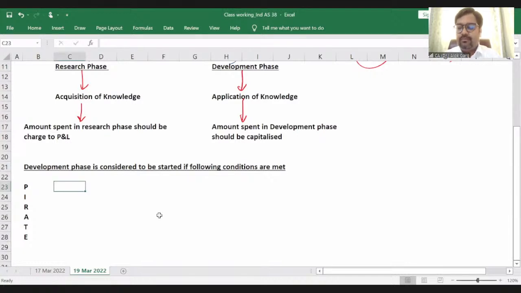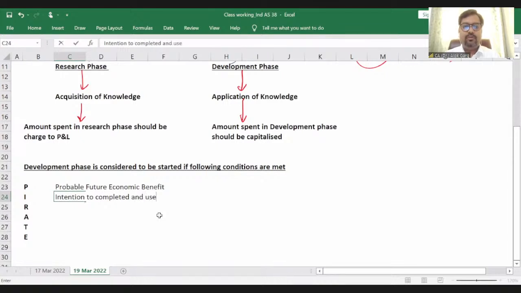P stands for probable future economic benefit. I stands for intention to complete and use or sell the asset. R stands for what?